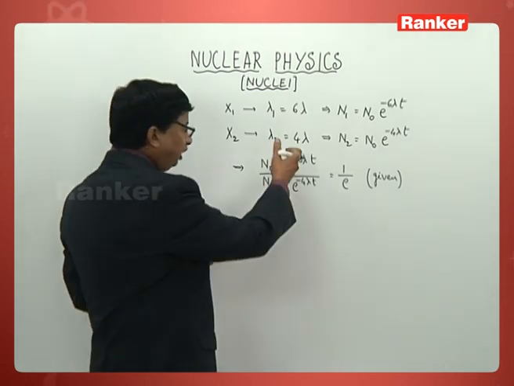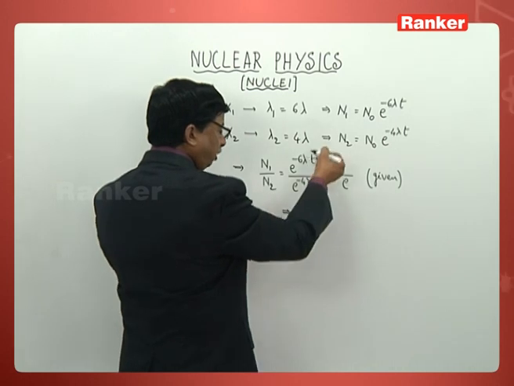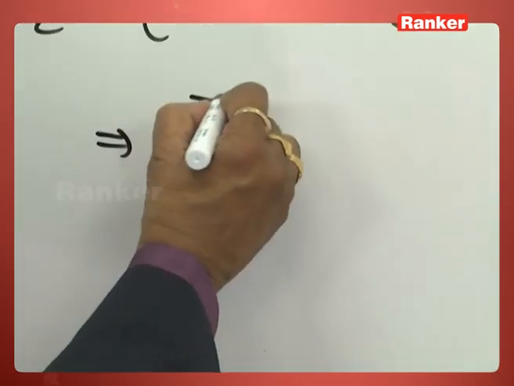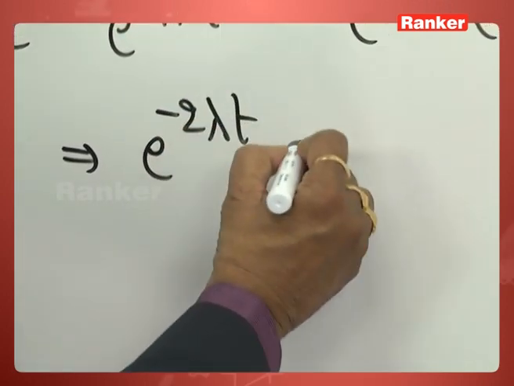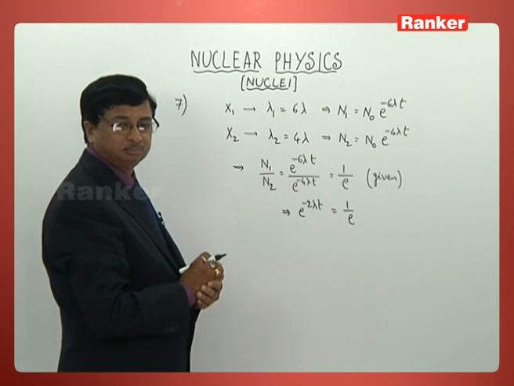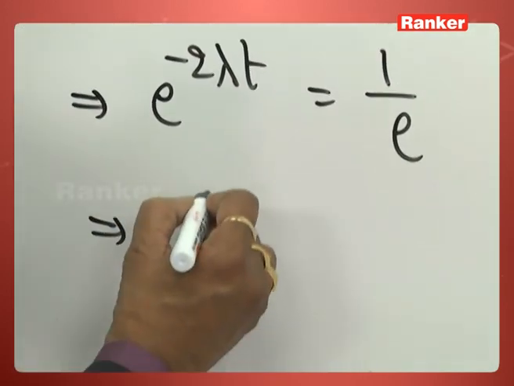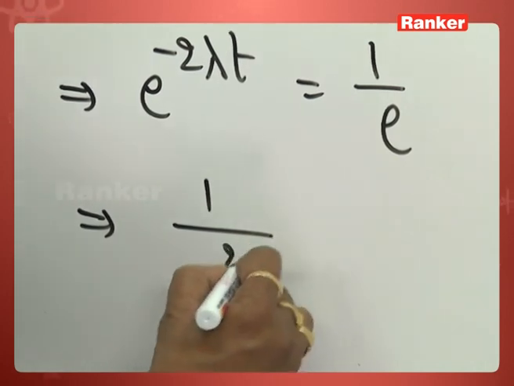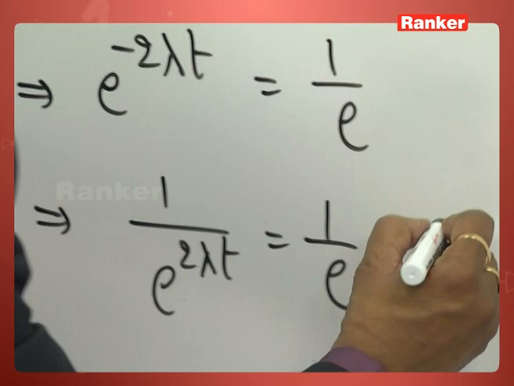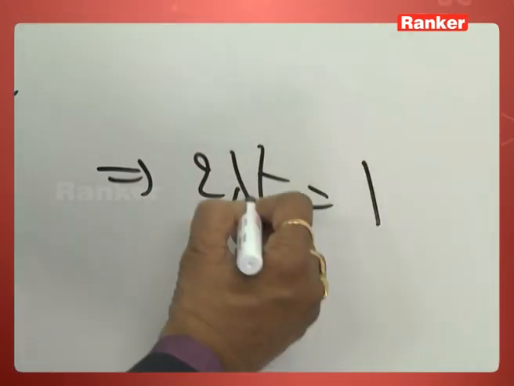When I take the ratio here, can't you just simplify this? It is now going to become e power minus 2 lambda t, that is 1 by e. You can even rewrite the same this way: 1 by e power 2 lambda t is equal to 1 by e. That implies 2 lambda t must be equal to 1.